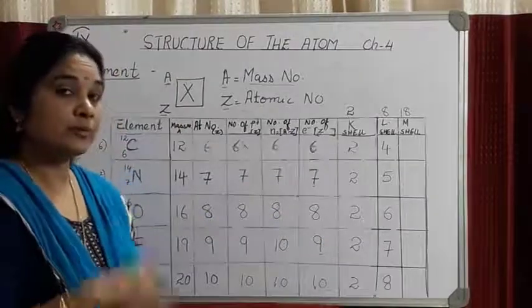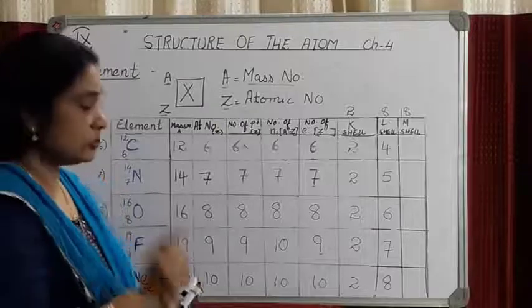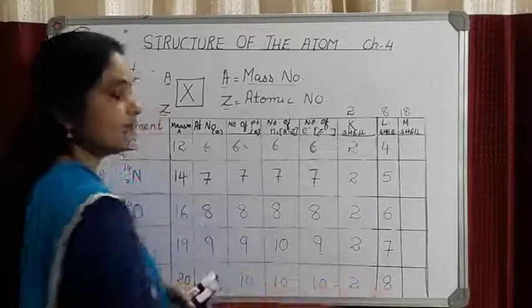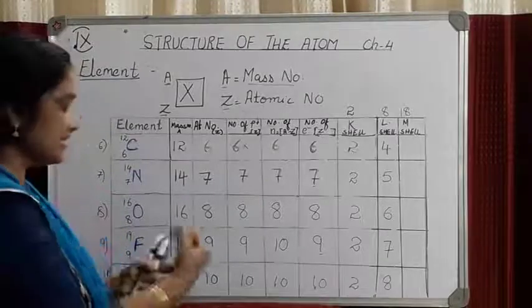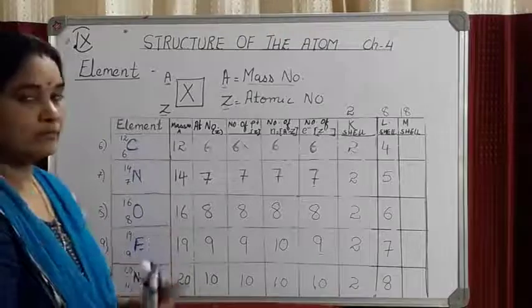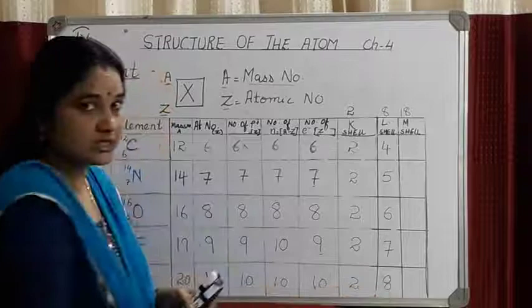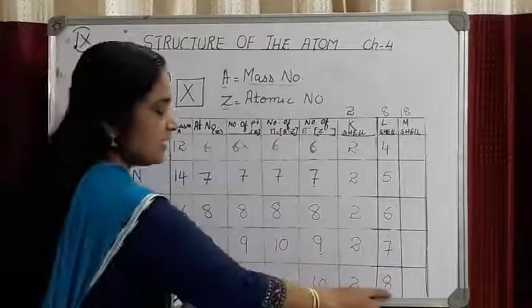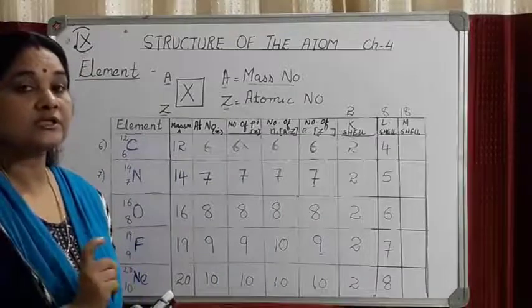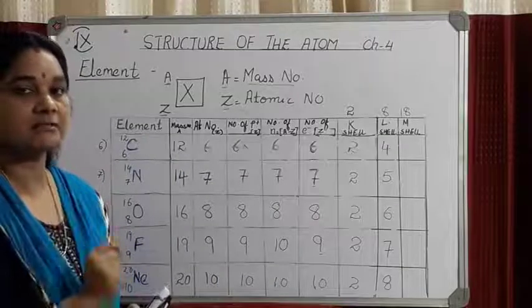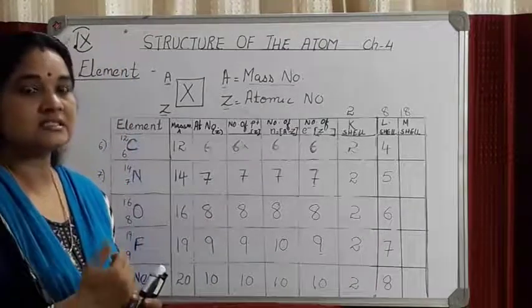And I hope you remember the rule, Bohr and Bury. What does rule number 2 say? Rule number 2 says that the maximum number of electrons present in the outermost shell of an atom is 8. So for the next element, sodium, which has 11 electrons, it cannot be 2, 9 because 8 is the maximum in the outermost shell. So this is a completely filled shell. Having 8 electrons in the outermost shell is known as the octet configuration, or stable electronic configuration. That means this element is highly stable and it is unreactive.